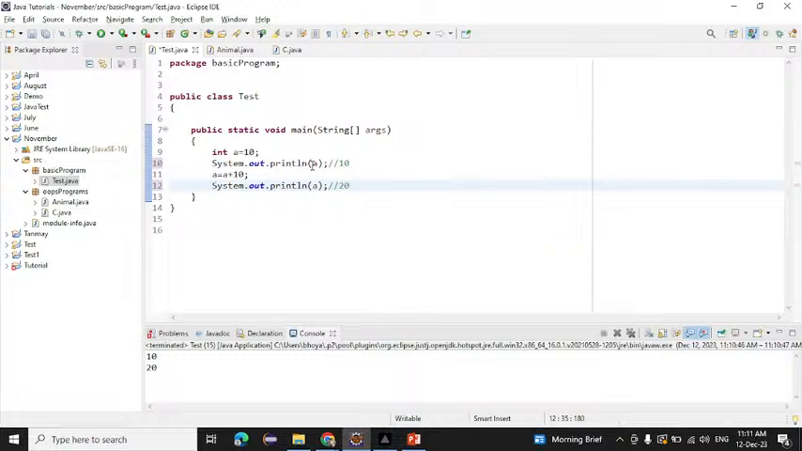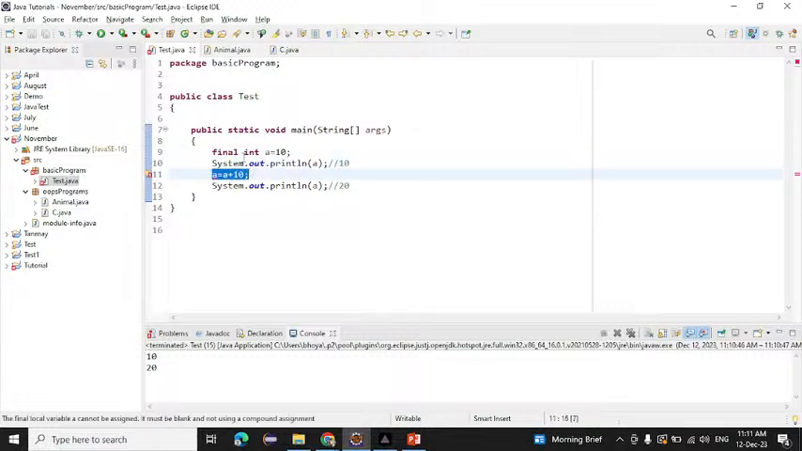I don't want to change the value of my variable. For that we can simply use the final keyword here. If I use the final keyword here, nobody can change the value of the variable. Now see, what is the value of a here? That is 10. Suppose anyone wants to change the value, it will give an error here.